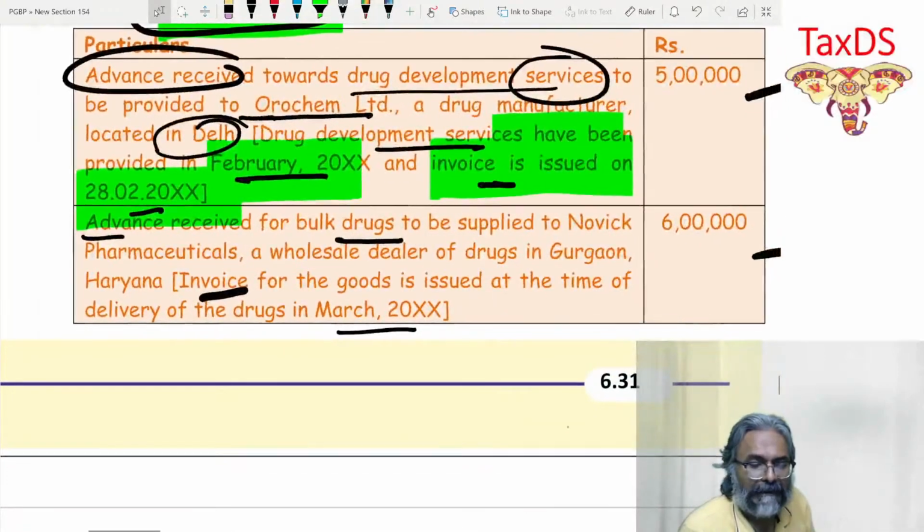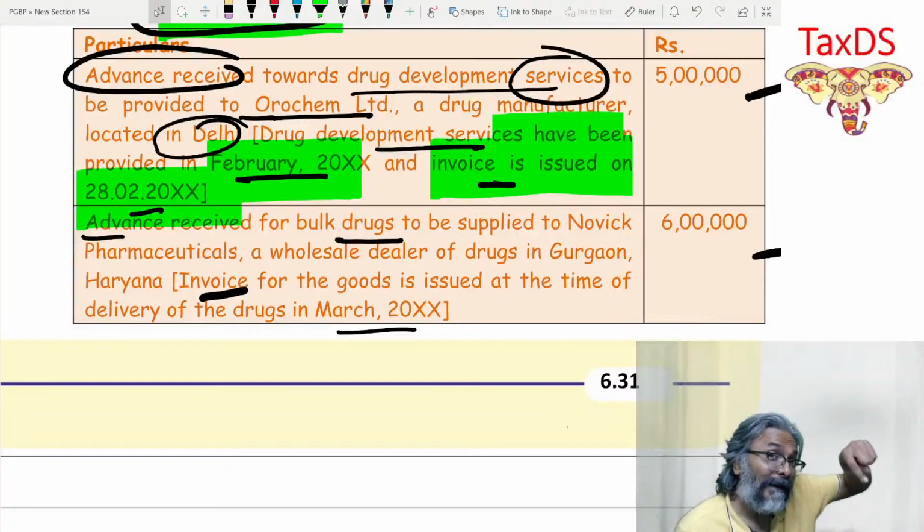Advance received for bulk drugs to be supplied to Novic Pharmaceutical, a wholesale dealer of drugs in Gurgaon, Haryana. Invoice for goods is issued at the time of delivery of goods in March. So students, do you see what is happening? Here I am getting the advance for what, students? Advance for the goods.